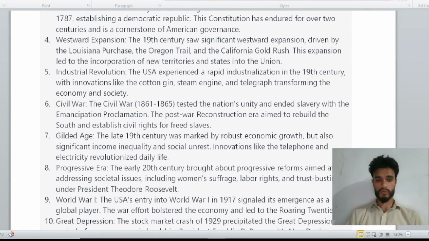World War One. The USA's entry into World War One in 1917 signaled its emergence as a global player. The war effort bolstered the economy and led to the Roaring Twenties.